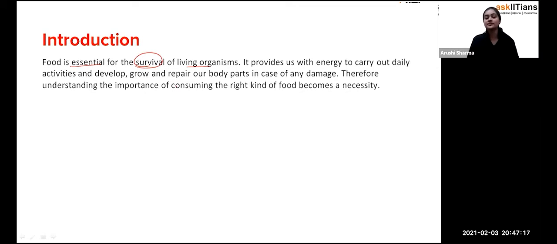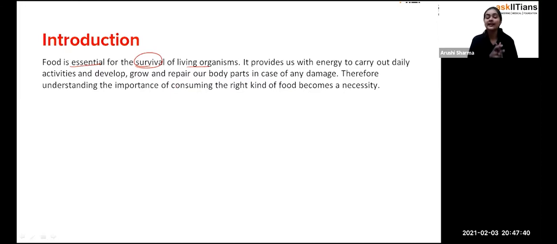So that's how, students, we require healthy food, or we require food so that we can get energy to do our work, and to repair our body, or to maintain ourselves. Exactly, it's not only about the energy or the development, it's about maintaining ourselves. Because if we are maintained, that means we are getting the proper amount of energy so that we can do our work, and we are having the proper repair of our body.